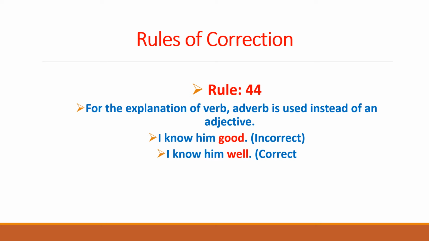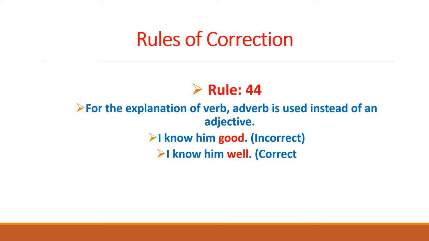Look at example number 1. I know him good. So basically, good has been used to clarify or to add to the meaning of know, that is verb. But to add to the meaning of verb, we need to use adverb instead of adjective. And good, you know, is an adjective. So an adjective cannot be used to add to the meaning of verb. Rather, we need adverb to add to the meaning of verb. In this regard, we would replace the adjective with an adverb, appropriate adverb for that adjective.